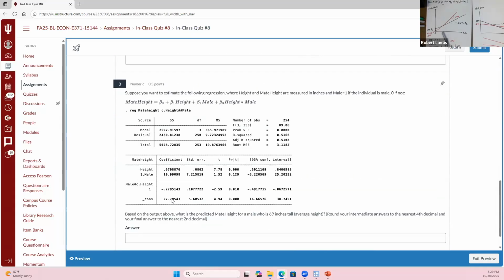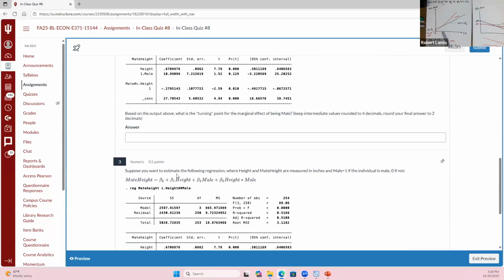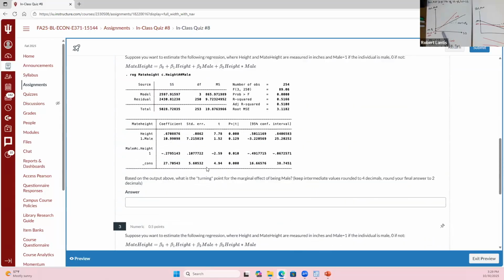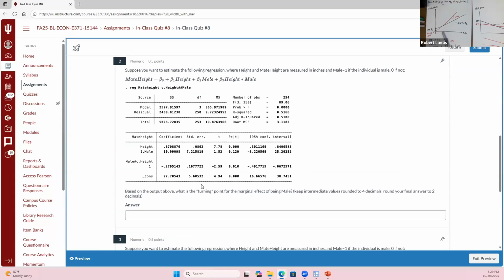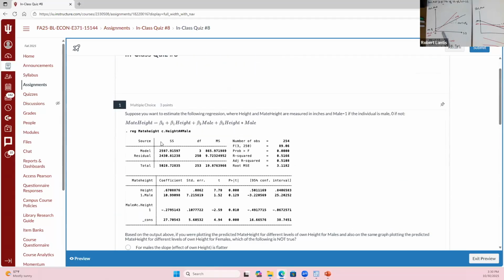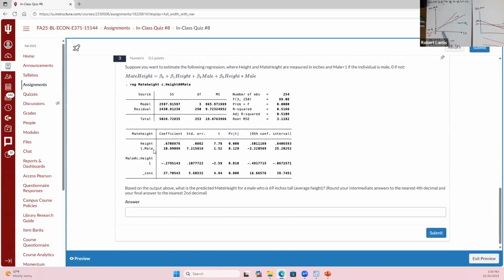Two other questions here. I don't have a whole lot of time. We'll talk about turning points next class, so don't worry about question 2. So we've got question 1 answered, hopefully. Question 2 we actually could answer, although we haven't really gone into it, using what we've talked about before and today.